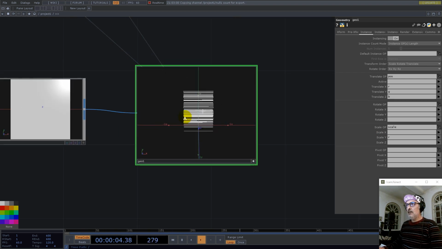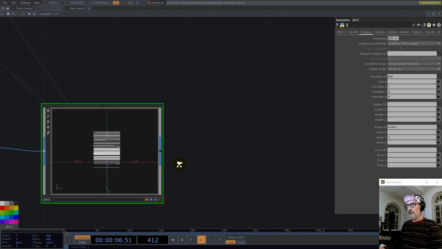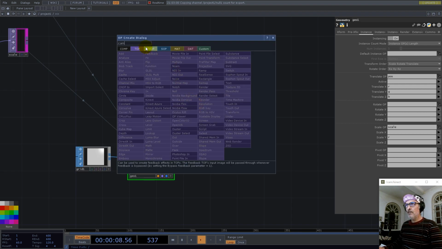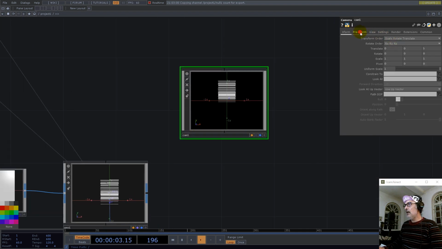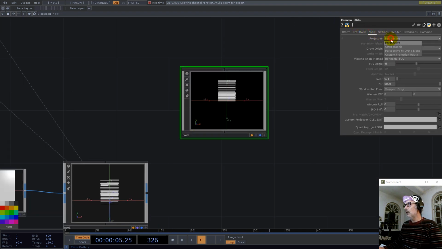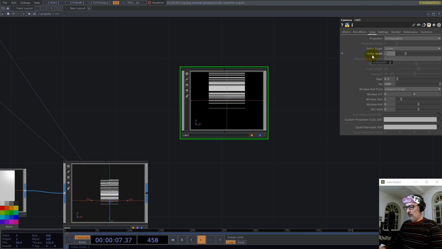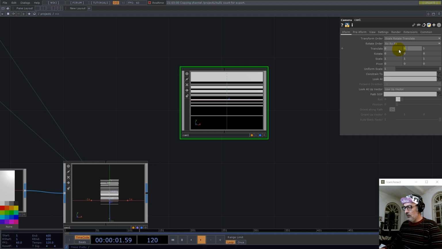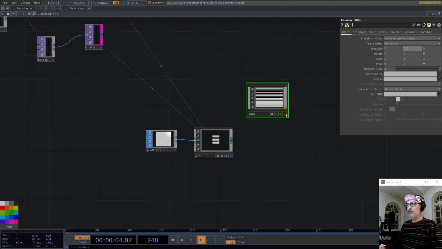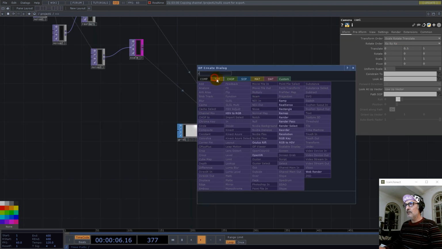So let's use a camera, and for the camera I'll go with orthographic and 1, and here I'll translate on Y to 0.5. So let's have a render.